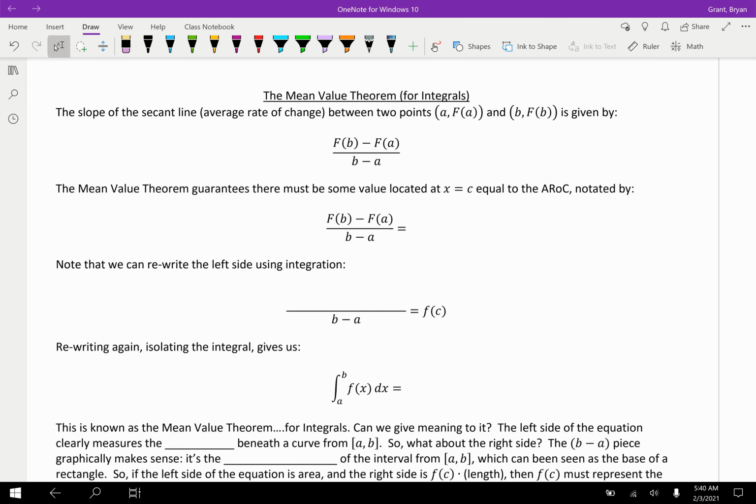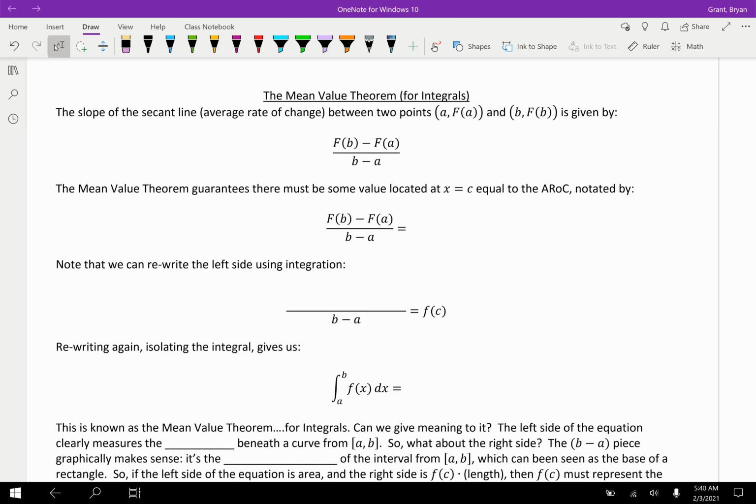The reason why is because with derivatives, we can use the mean value theorem to guarantee a rate of change. If we apply this to integrals, then we can guarantee something about area. So there's two different ways to apply the mean value theorem. And luckily, coming up with the mean value theorem for integrals is not bad at all because we're just going to use the mean value theorem for derivatives.